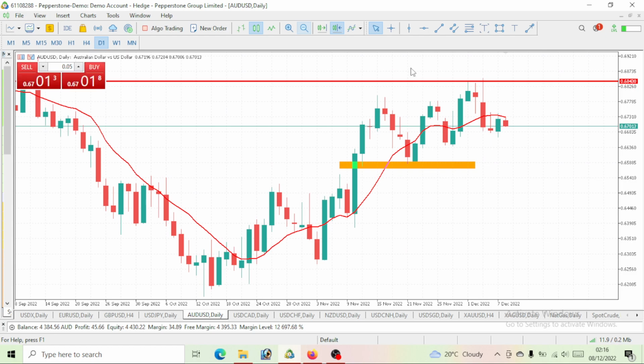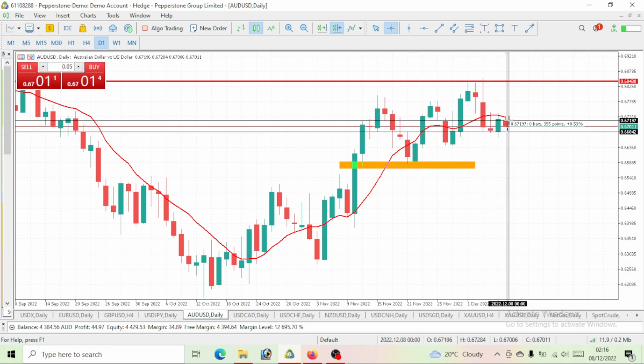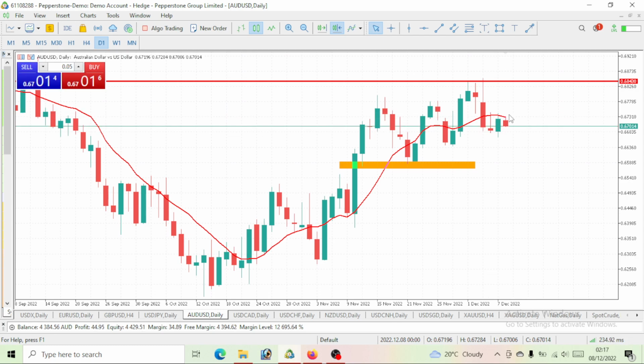So yesterday we did analysis on this AUD USD, right? I told you guys that we would be expecting a bullish move on this AUD USD, which we actually did. Price actually gave us about 50 to 60 pips bullish move yesterday, which was on the 7th. Now we would want to see where this price will be moving for today.